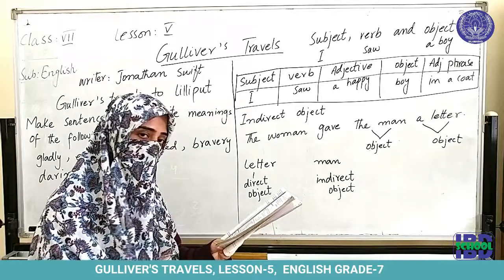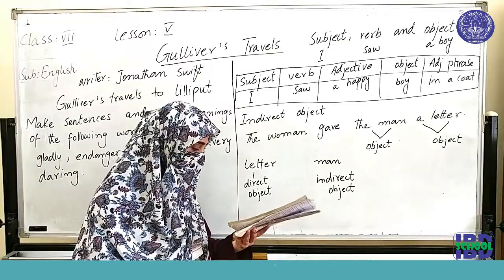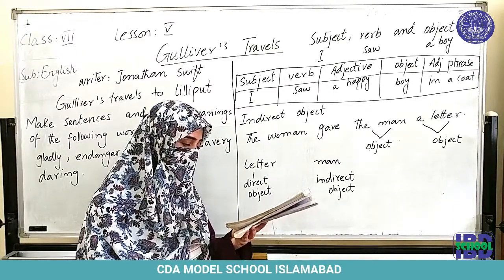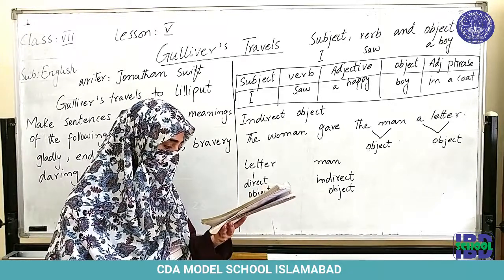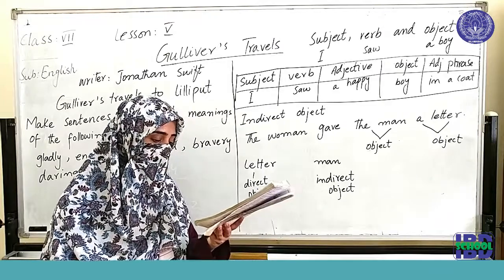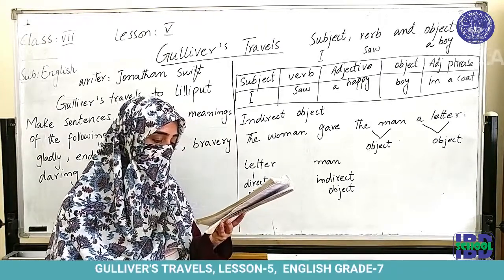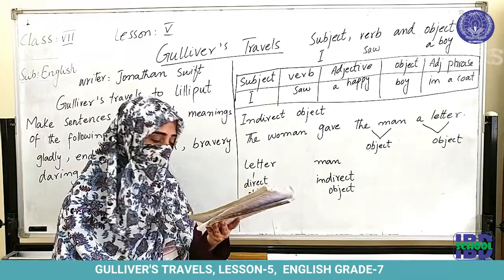On your book, page number 25, an explanation has been given to you. We are going to read this. Sometimes sentences have two objects. The woman gave the man a letter. Here, man and letter both are objects. The real meaning of the sentence is the woman gave a letter to the man. When we change the sentence like this, we can see the letter is the real object because that was what the woman gave.